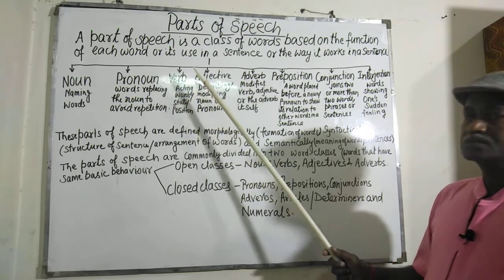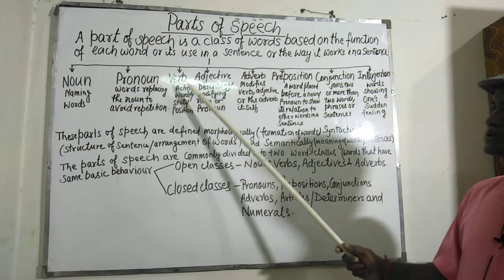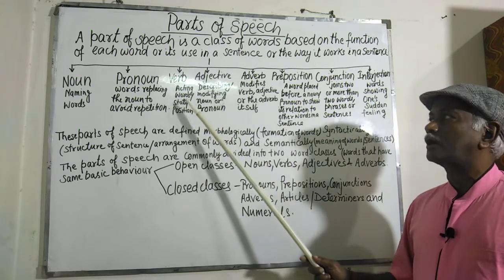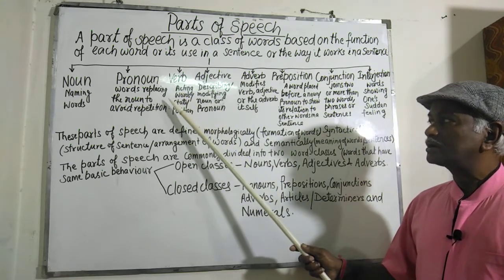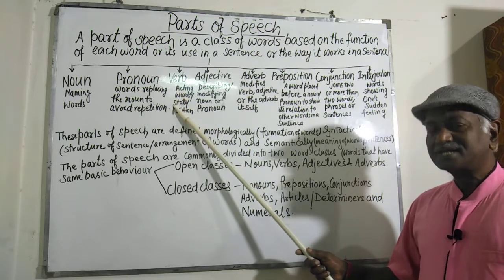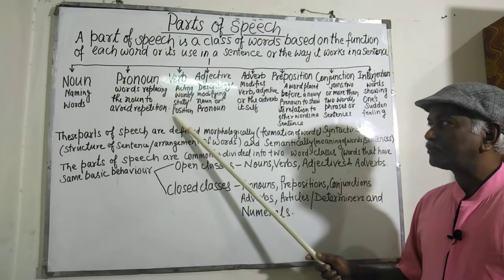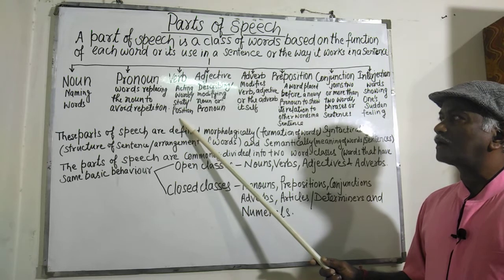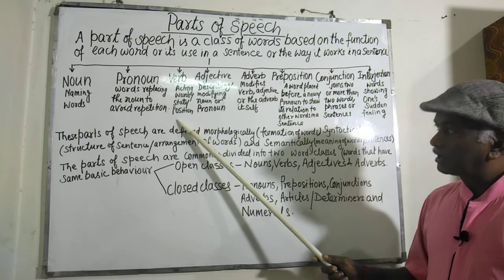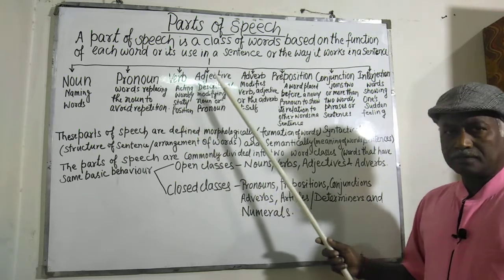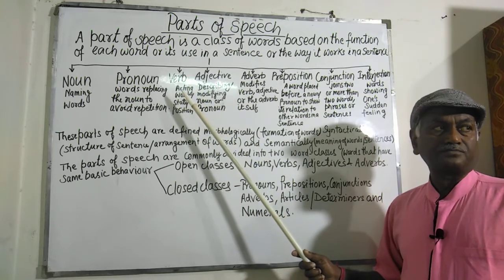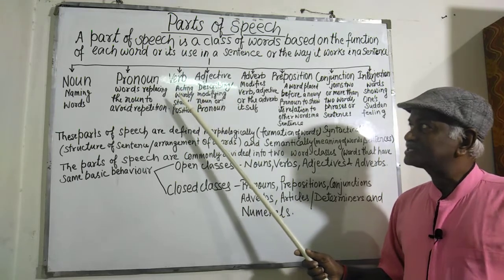Verb: a word that shows action of the subject or state or position of the subject, or it presents the facts. This is verb.